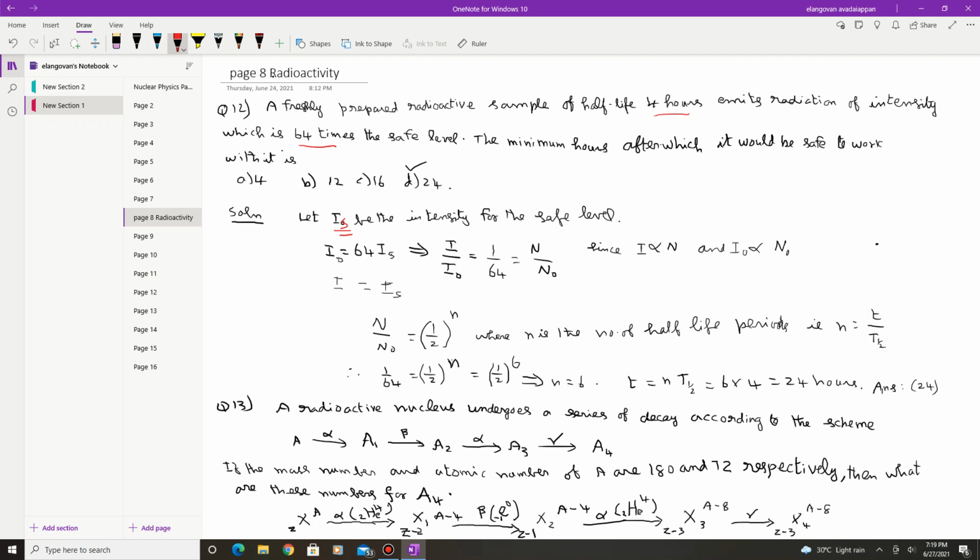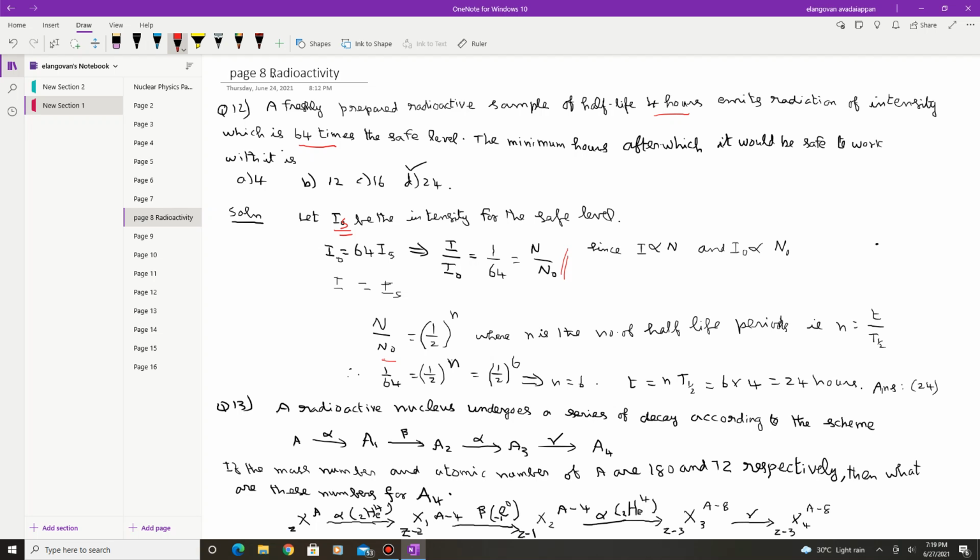Now I by I naught is given as 1 by 64, which is N by N naught.